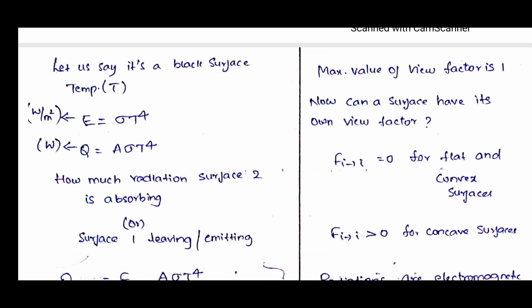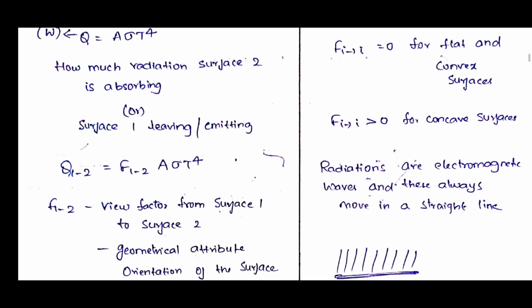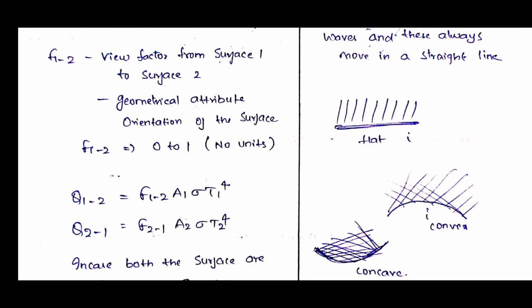Now the next question is, till now what we have learned? The shape factor is between two surfaces. Now, can a surface have its own view factor, or its own shape factor? Yes. Let us see an example. There are three shapes: one is flat, another is convex, and another is concave.